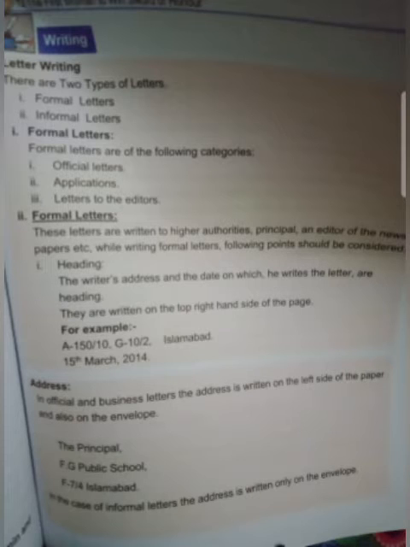In official and business letters, the address is written on the left side of the paper and also on the envelope. The principal, FG Public School, F74, Islamabad. Now, when you are writing it officially or to the editor, you are going to select the left side of the paper. In the case of the informal letter, the address is written only on the envelope. So here we are only discussing the formal letters, in which the address should be at the top or on the left side of the paper.